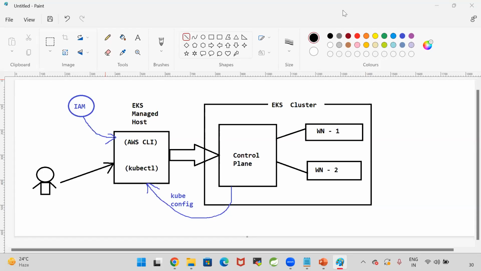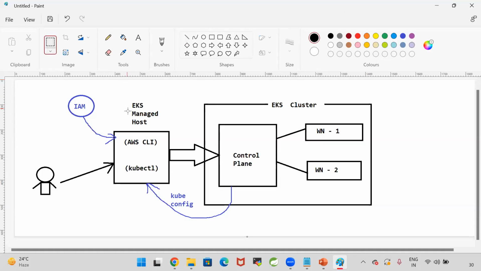So first, should I set up the cluster directly, or do I need to set up one machine to create the cluster? I need one machine to create the cluster. In AWS, we need to create one machine. By using that machine, we will set up the cluster. By using that machine, we will deploy our applications in the cluster. That is called the managed host, or I can say EKS client machine.